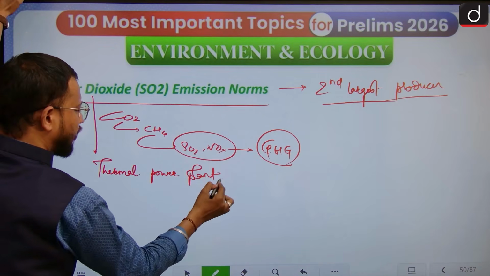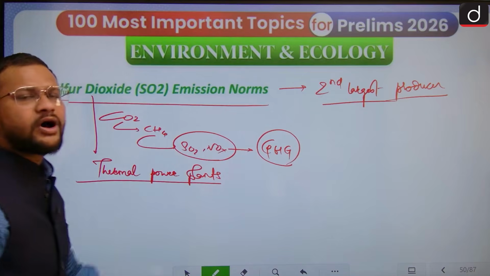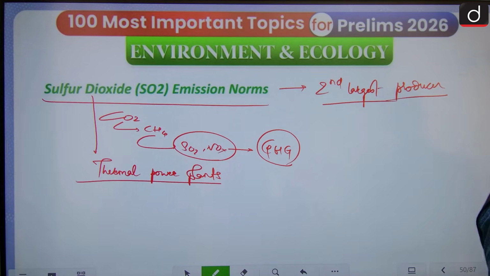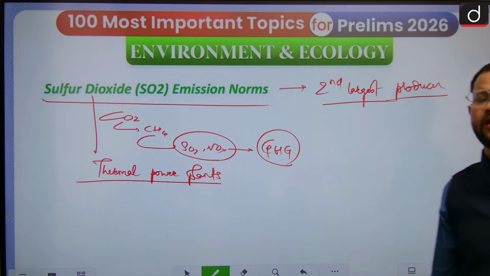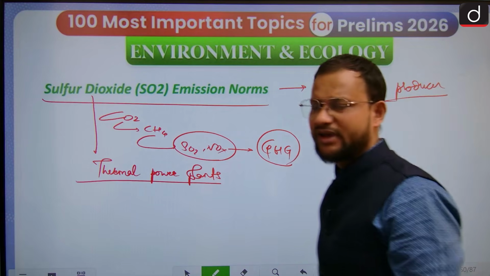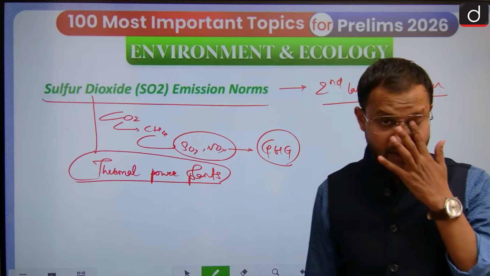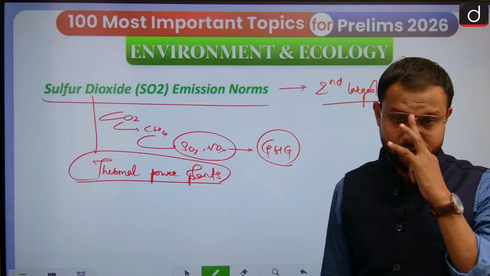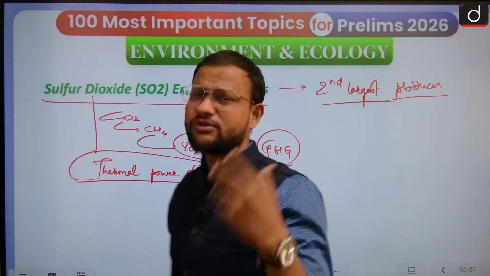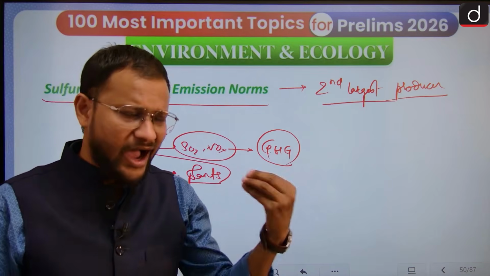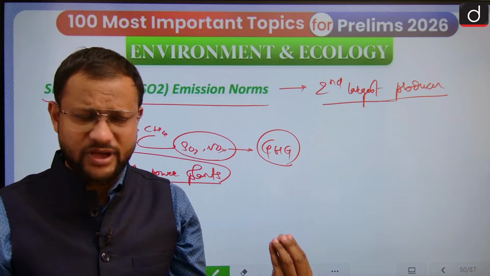As of now, we are operating more than 200 thermal power plants. 50% plus of our energy demand is fulfilled by these coal-based thermal power plants, and that is the major sulfur emitting source in itself. Apart from thermal power plants, you will find agriculture, copper smelting plants, iron smelting plants, and various industries.